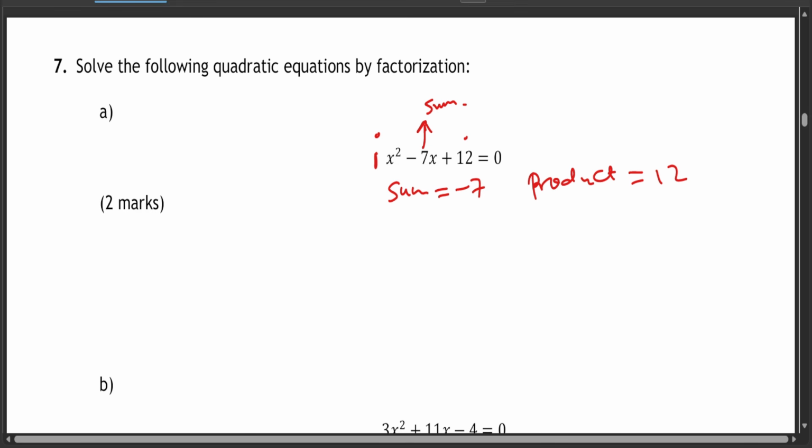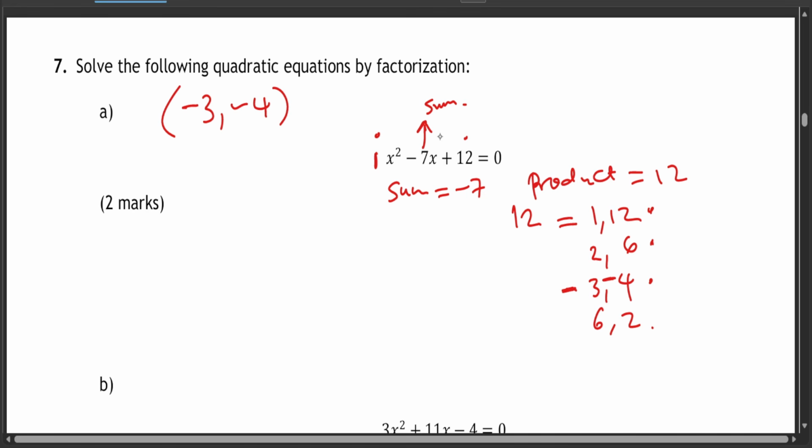Okay, and the two numbers, if you take the product, which is 12, you have a combination of 1 and 12, you have 2 and 6, you have 3 and 4, and 6 and 2. So which one between these, if you add, gives you -7? And if I look carefully, it is this one, 3 and 4, which is -3 and -4. So the two numbers are -3 and -4.